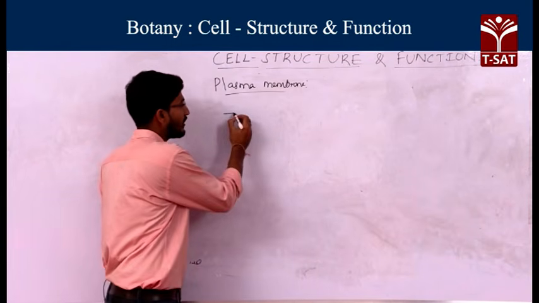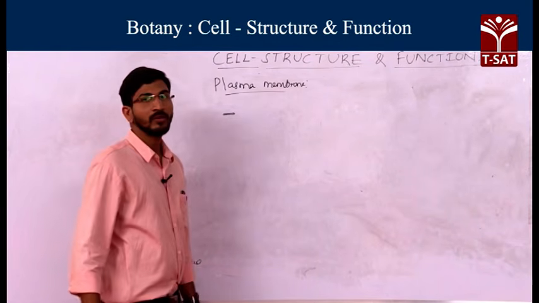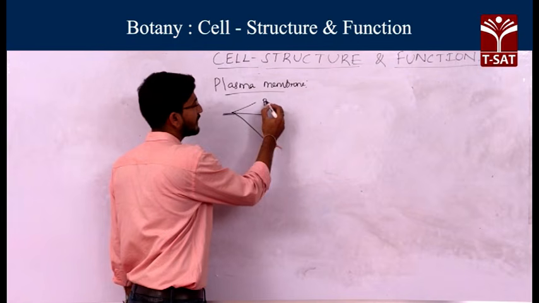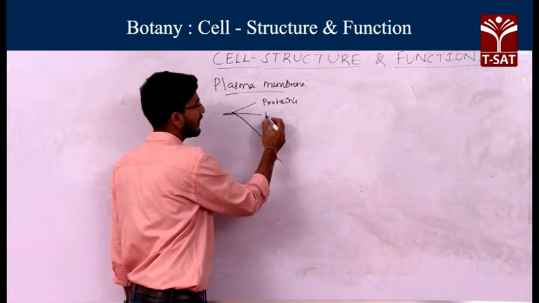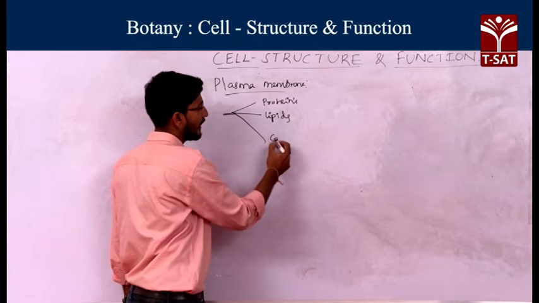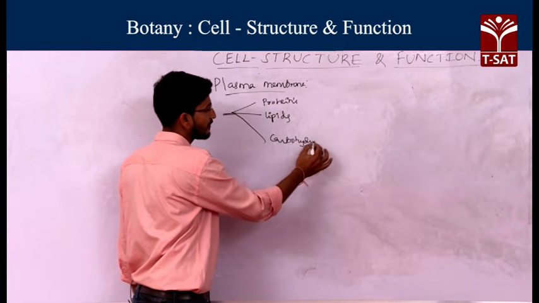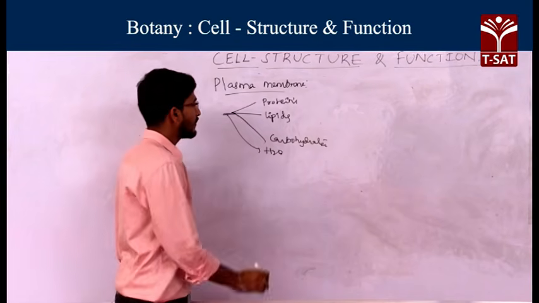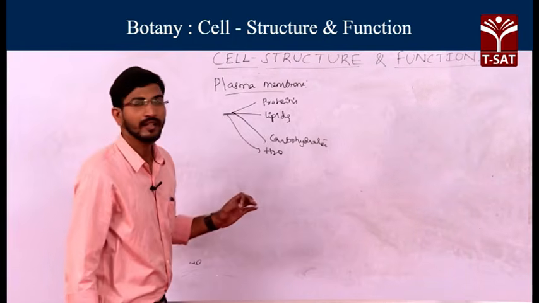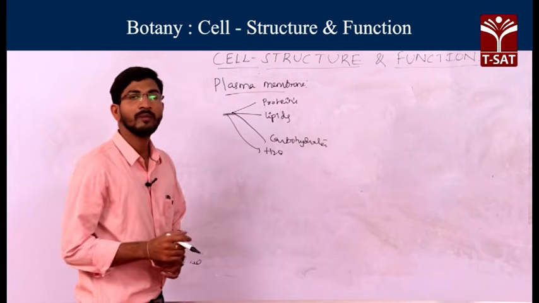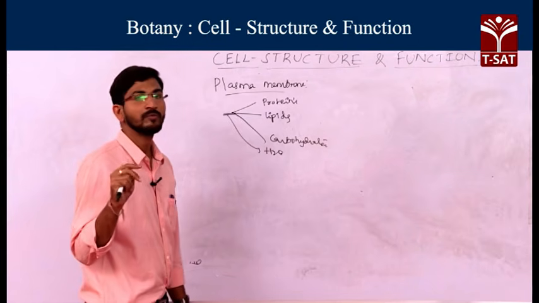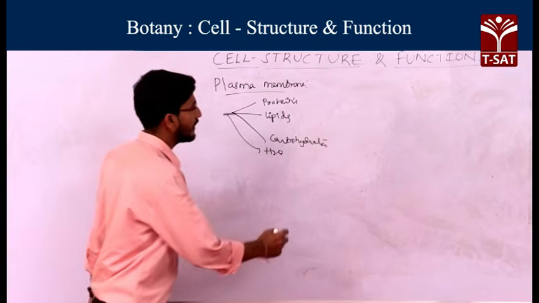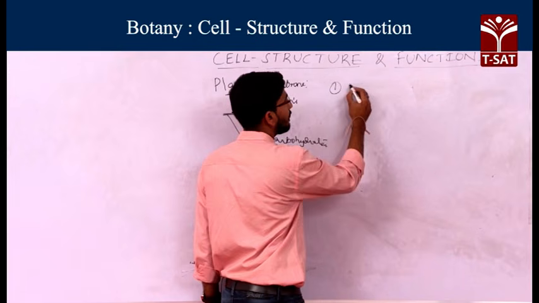Okay. So what are the chemical compositions present in this plasma membrane? Generally proteins, lipids and carbohydrates and water molecules. So these are the chemicals present in the plasma membrane. To explain the plasma membrane, three scientists proposed 3 models. What are those models? The first one is the lipid bilayer model.